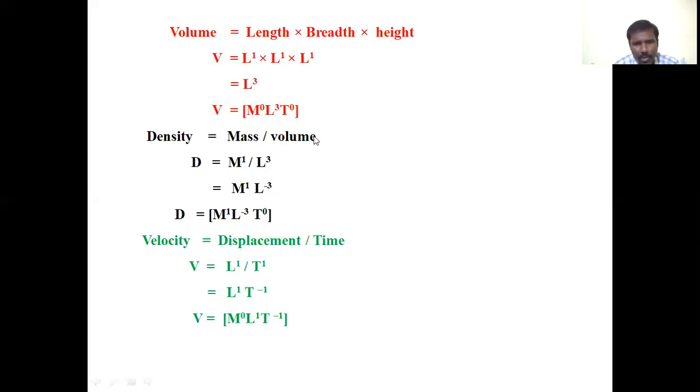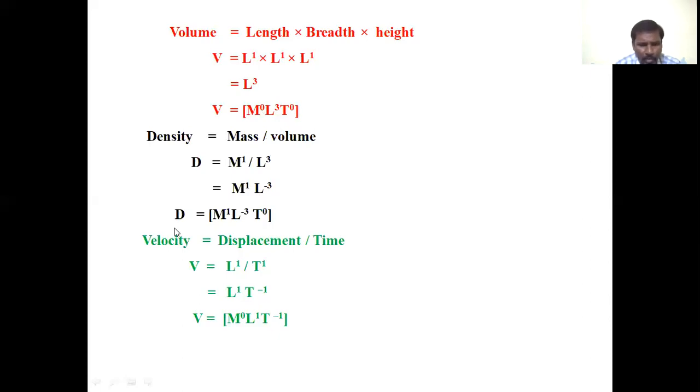And volume we have already derived; its dimension formula is M power of 0 L cube T power of 0. There are no terms of mass and time, therefore we can write it as L cube. When L cube comes into the denominator, it goes to the numerator as L power of minus 3.